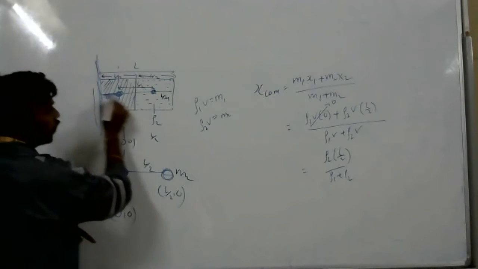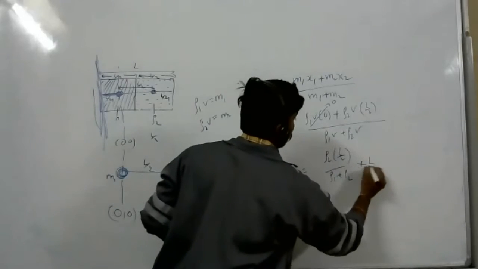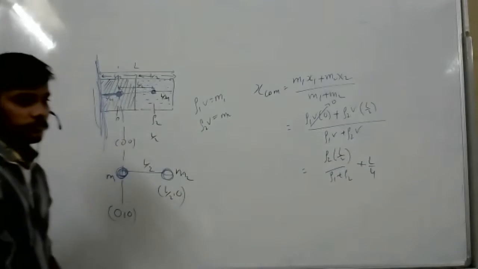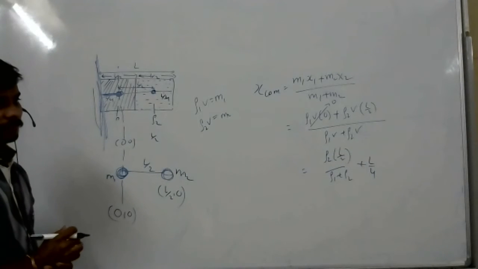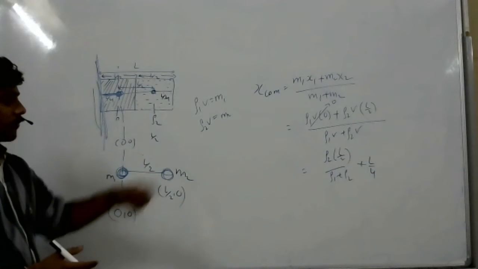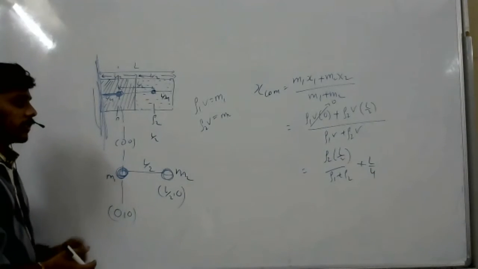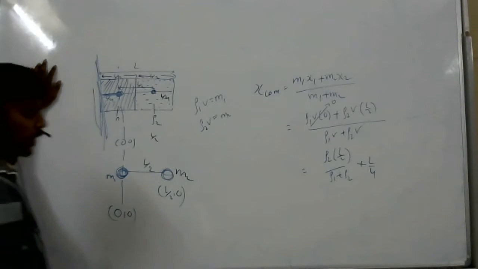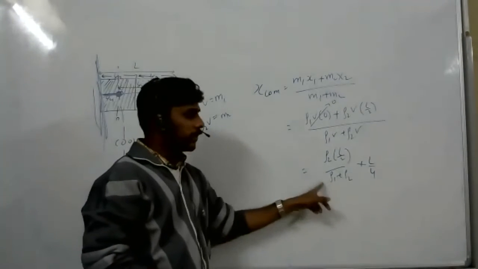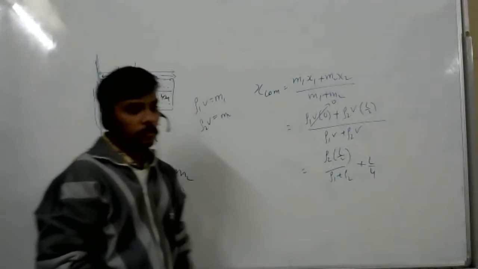So what I have to do? Plus L by 4. Understand? After that you can even resolve it, taking the LCM, you can do more.